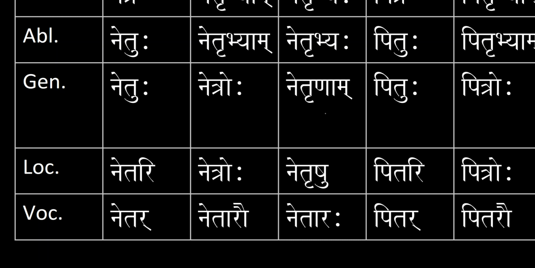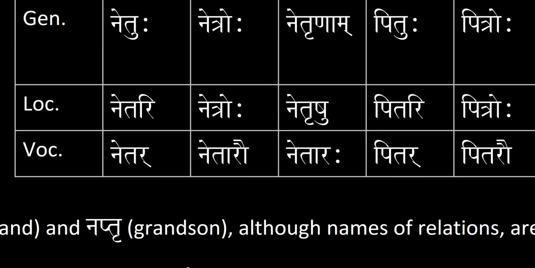For locative, singular, dual, and plural, we have netari, netroḥ, and netṛṣu. And then for vocative singular, dual, and plural, now we see netar here. There's actually a sandhi rule where the final ra becomes a visarga. We went over this when we were going over the imperfect tense, and we will go over this in depth in the next video. So netar becomes netaḥ. Then we have dual netārau, netārah.